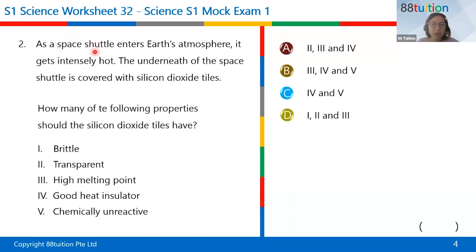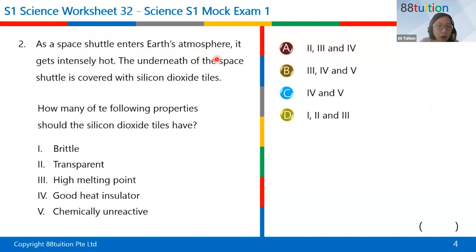The submarine is going downwards. It's just a different direction. But for a space shuttle, when you go out to outer space, where it's almost like a vacuum, with very little air or no air, when you enter the Earth's atmosphere, the air will get very, very hot. So you must make sure you use the correct material to make your space shuttle.